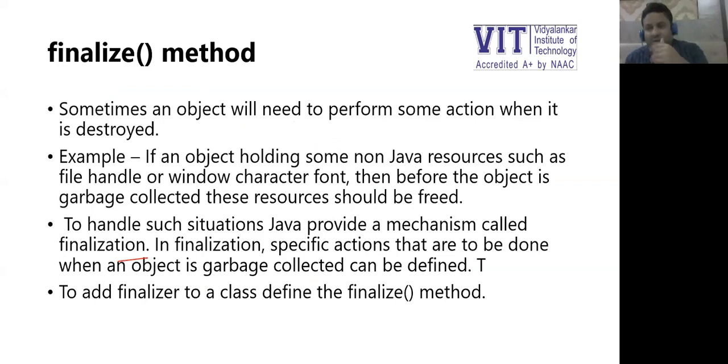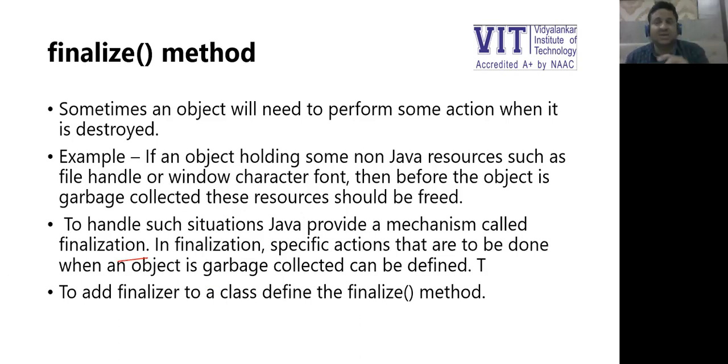Now, what was special about the destructor is, suppose my object is holding some non-programming resources. Let's say my object is bound to some database and my object is getting deleted abruptly. Since the object is bound to non-programming resources, when it is killed abruptly, it may cause inconsistency in the resources it is bound to.